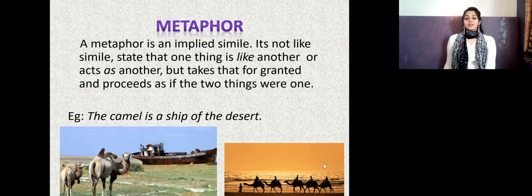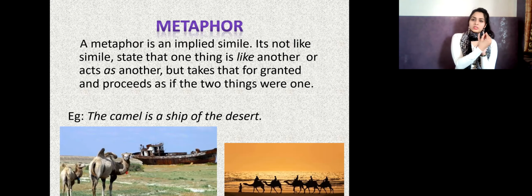Now let's see the difference between simile and metaphor. In simile, you are saying that the two things are not one. We are comparing two things, such as the dog and dirty socks, and we just said that the dog is smelling just like the dirty socks.